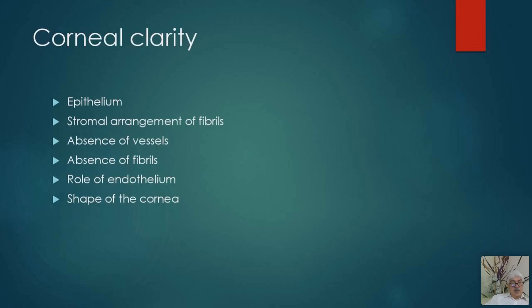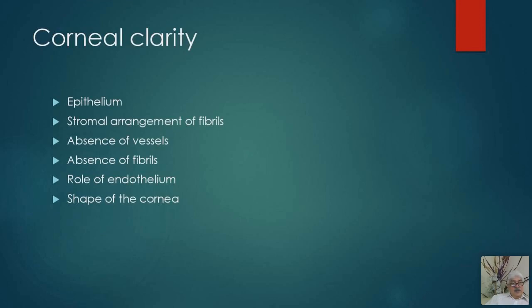Then I have already told you about the specific arrangement of the stromal fibrils. The collagen fibrils have a specific arrangement in the stroma: the fibrils are in parallel sheets, and they not only give strength to the cornea, but they also help in maintaining the corneal clarity. And in the stroma, the fibroblasts which are present, the keratocytes, are flattened to allow the evenness of the surface of the cornea. Then there is absence of vessels.